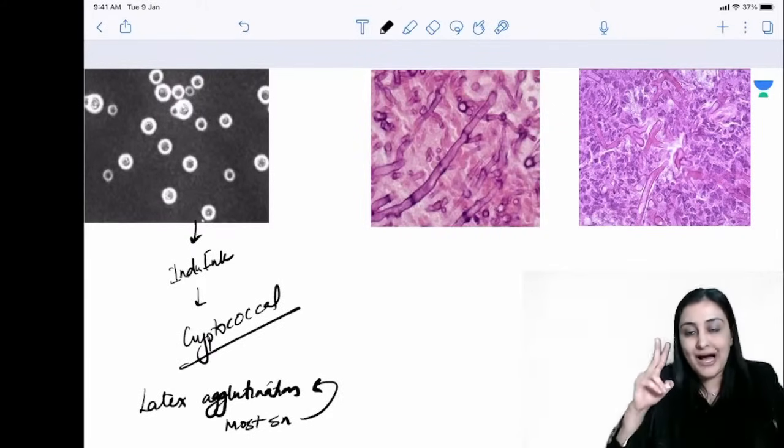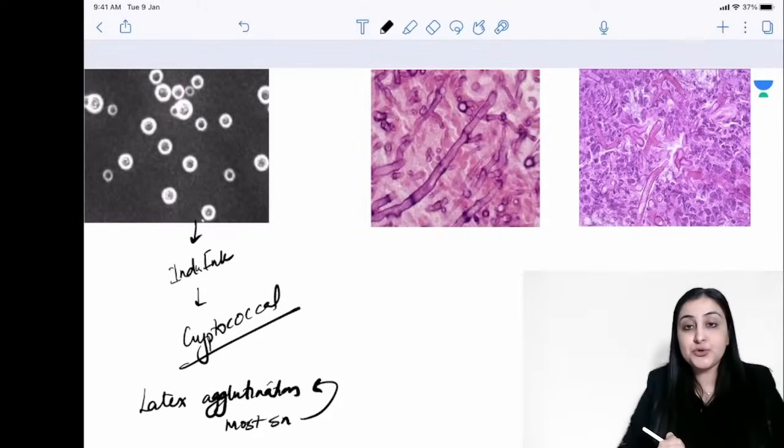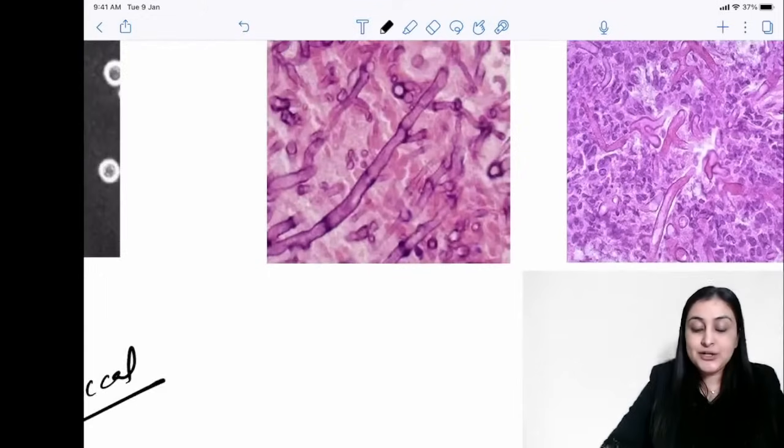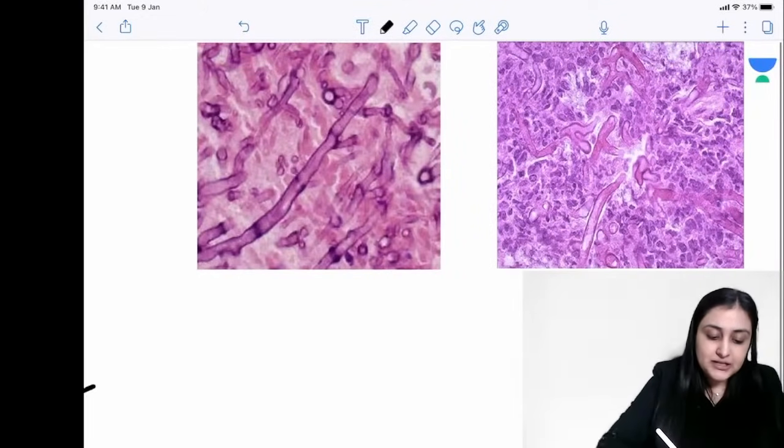On the other hand, two hyphae. So this is true yeast. Now going into true mold forms. So you need to distinguish the hyphae here. When you see acute angle branching, you see septations.